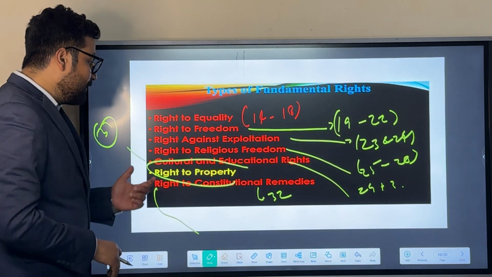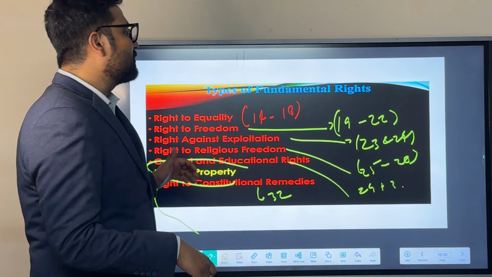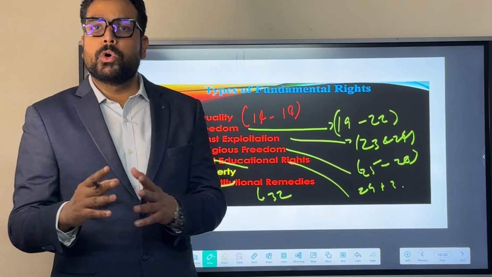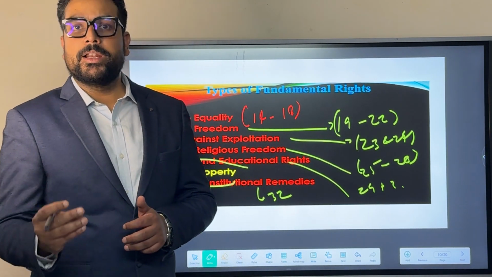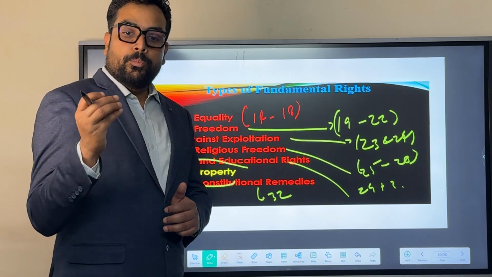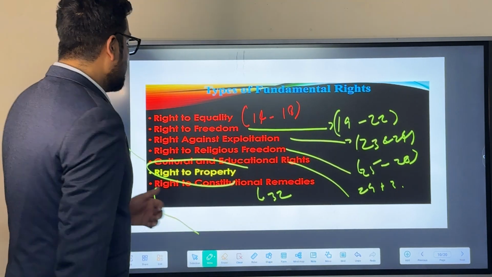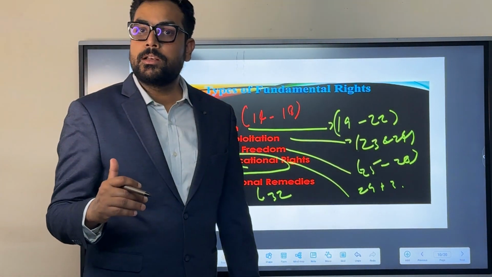Apart from that, you will see there are some cultural and educational rights. These rights are also known as rights of minorities. Minorities means those citizens of India who are lesser in number, who are identified as a minority, and in order to provide some privileges to the minorities, we have mentioned a specific chapter called cultural and educational right.